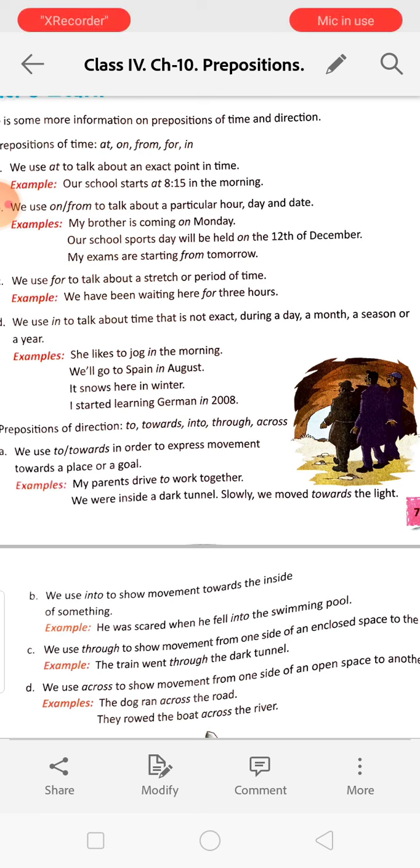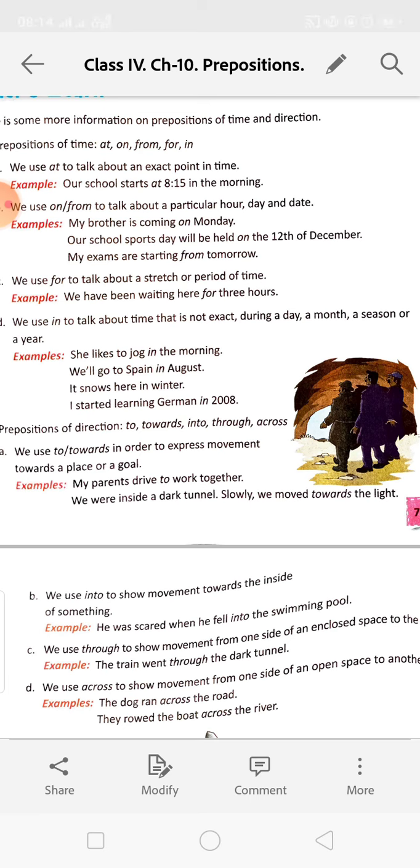Okay. Prepositions of direction: to, towards, into, through, across. These are the prepositions of direction. We use to or towards in order to express movement towards a place or a goal. That means we have started to finish a work, and that shows to or towards. My parents drive to work together. We were inside a dark tunnel. Slowly we moved towards the light.